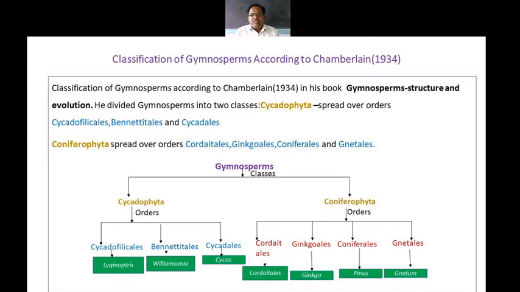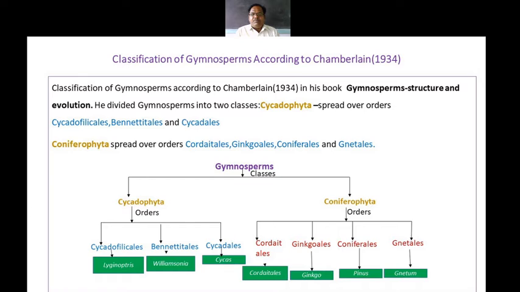As we concentrate on the characters of the gymnosperm, the main character is the presence of the flower. Flowers are in the form of a compact structure known as the cone. The cone is made up of a number of sporophylls, and to the sporophylls there is the attachment of the spores.